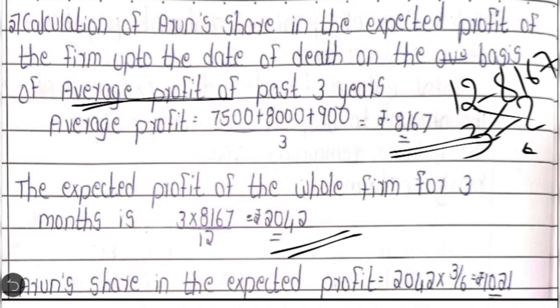So we have come to know that the total firm's profit for 3 months is 2042. We need to calculate now what is Arun's share in that expected profit, which comes to 2042 into 3 by 6. The answer is 1021.